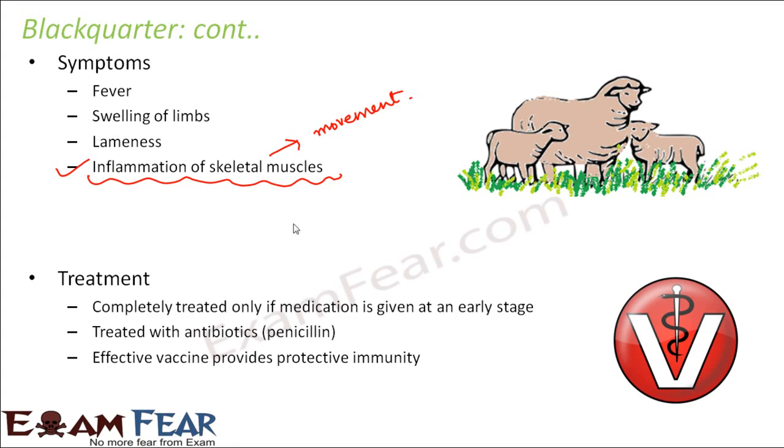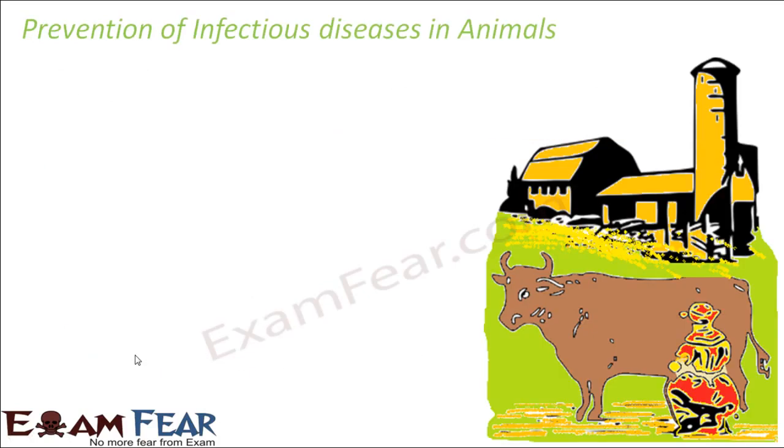Treatment: it can be completely treated only if medication is given at an early stage. But here, starting medication at an early stage is very difficult. It can be treated with antibiotics because it is a bacterial infection, and the antibiotic used is penicillin here. The effective vaccine provides protective immunity. So a vaccination is available so that this disease doesn't happen. So that way prevention is available. So these were some of the diseases which happen in animals as a result of the pathogens.